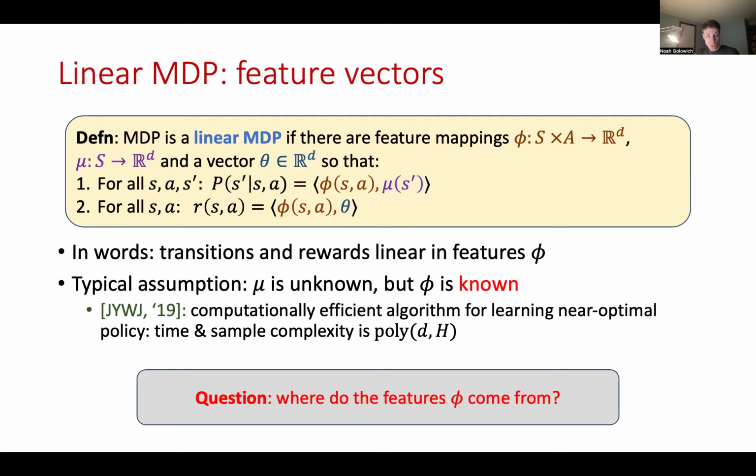Now, this is a very nice result, but there's one important question which remains, and that is, where do the features phi come from? Somehow the features phi have to capture all relevant information about the state-action tuple for determining the transitions at each step. And in general, this could be a pretty challenging problem given that we don't actually know the transitions.